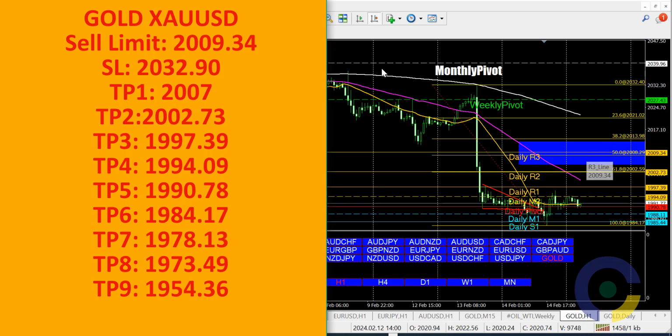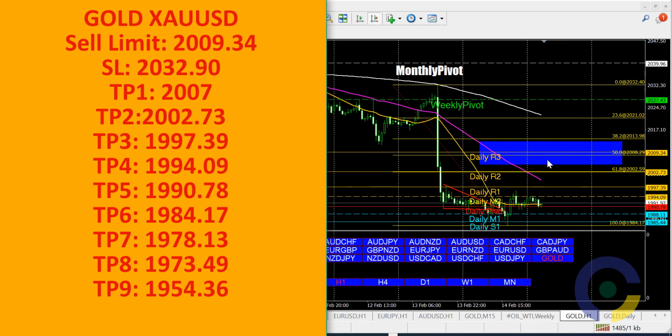So just check out the signals on the screen. If we find a good price action around here, we are going to be using pending orders, so just like what you're seeing on the screen, there is going to be a sell limit for us. If we find any reason to buy in between time, we may drop it on the Telegram channel.